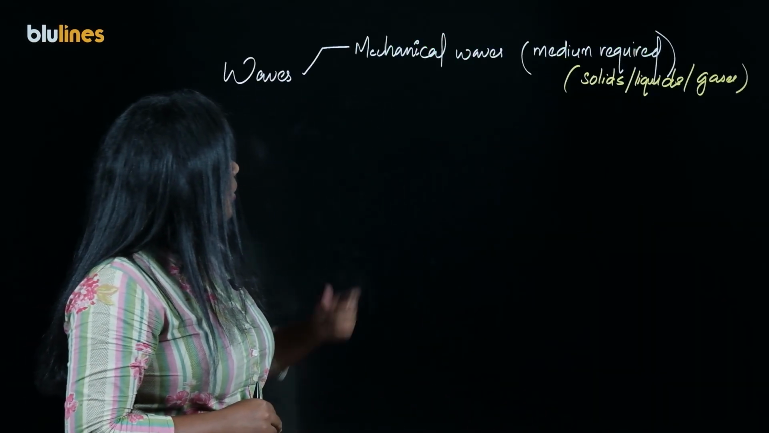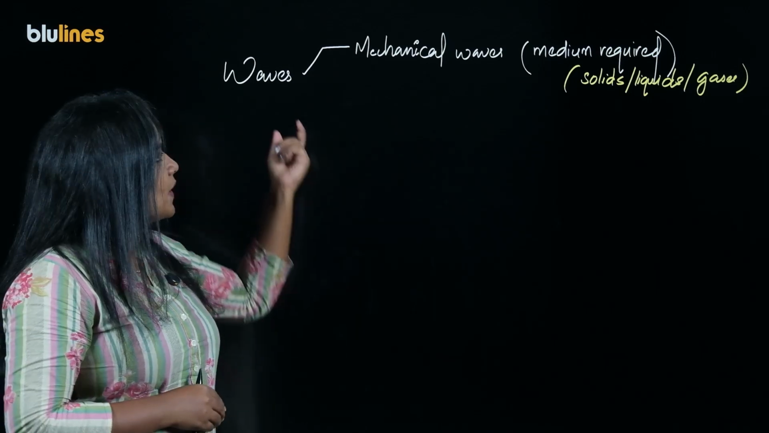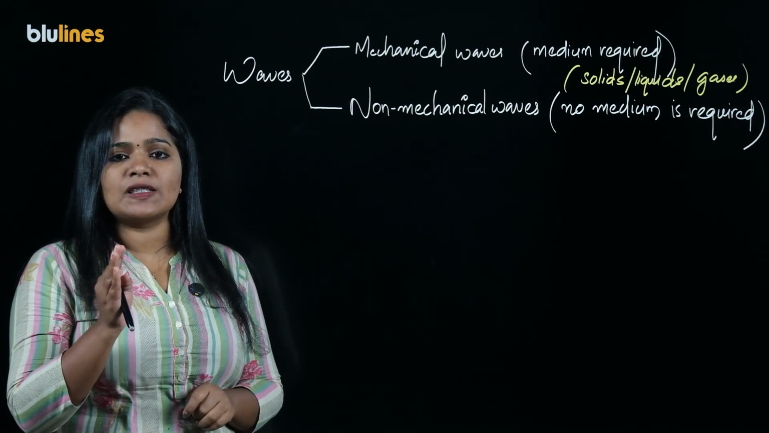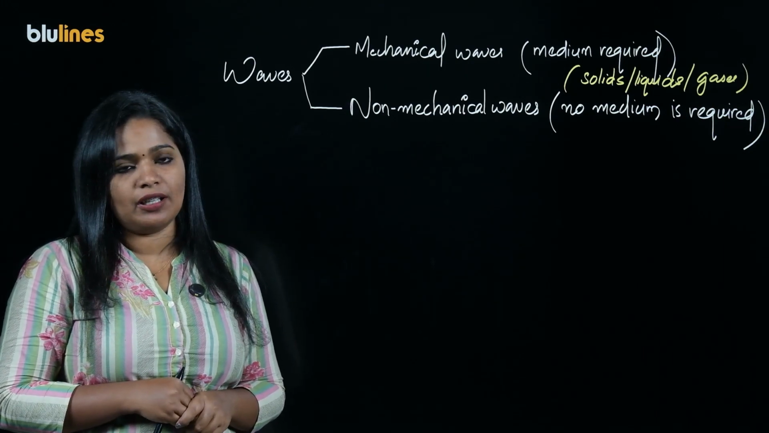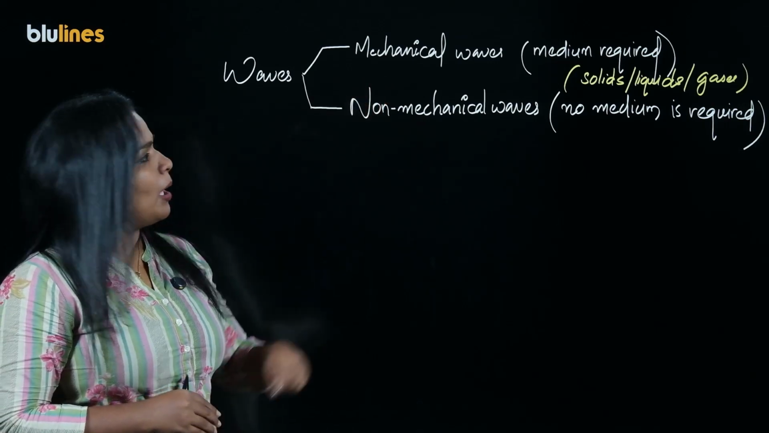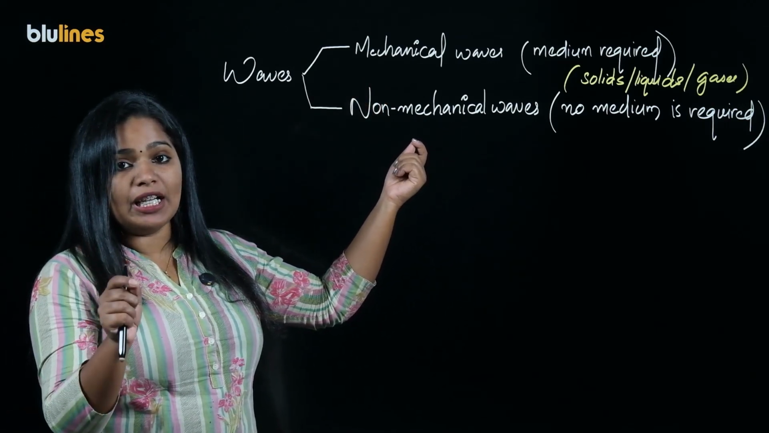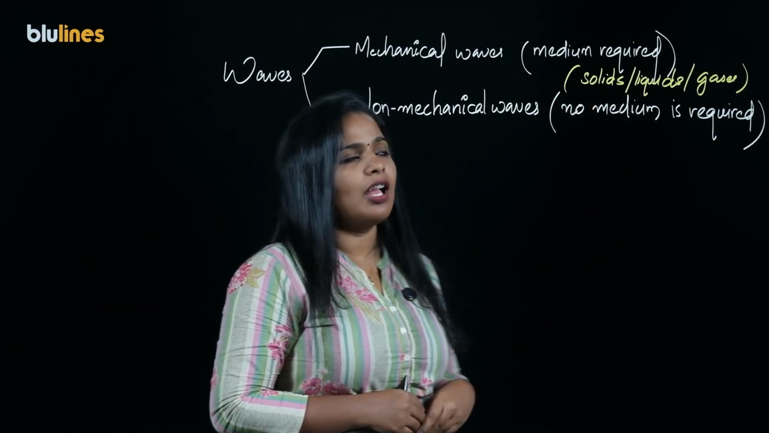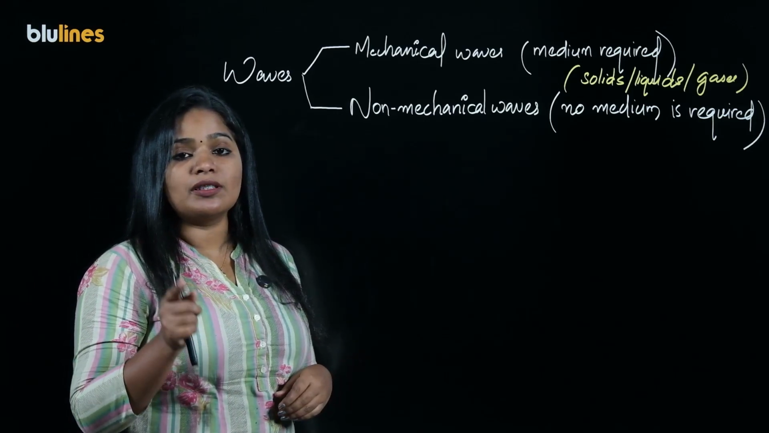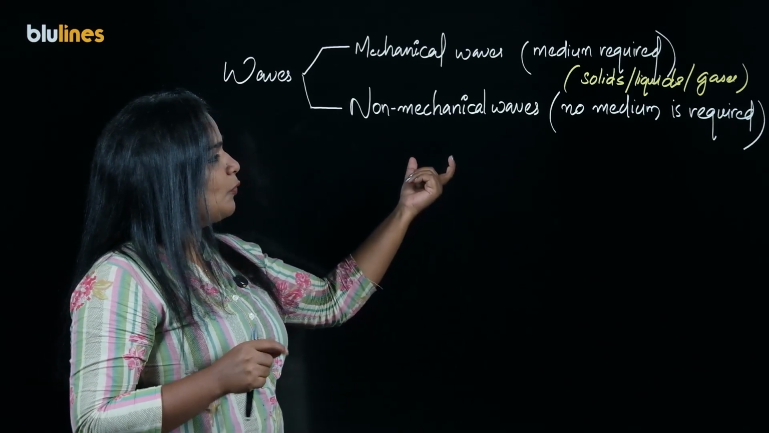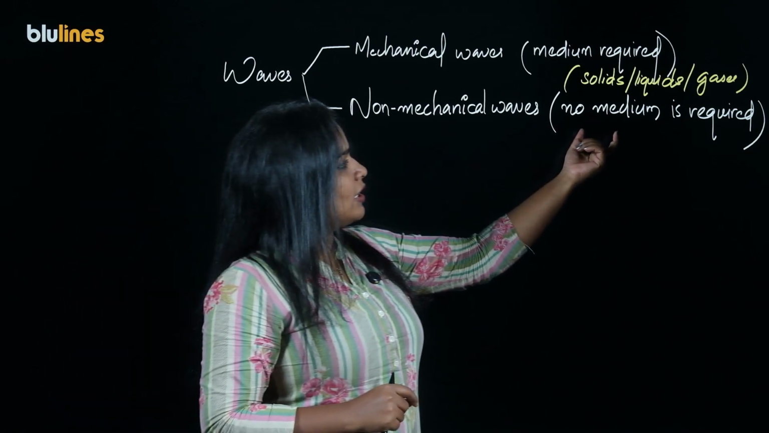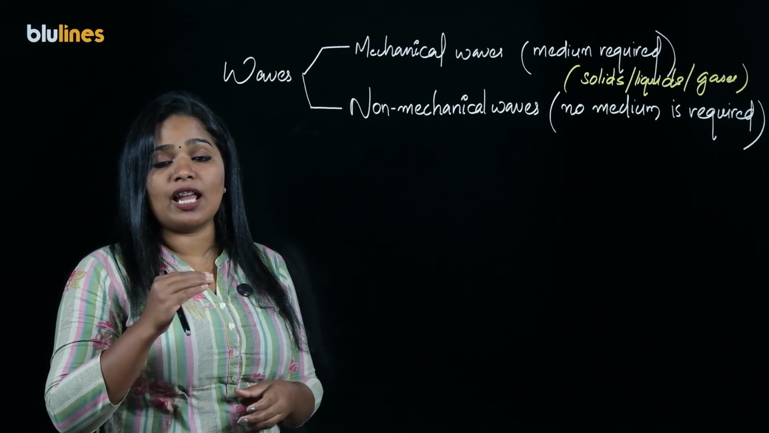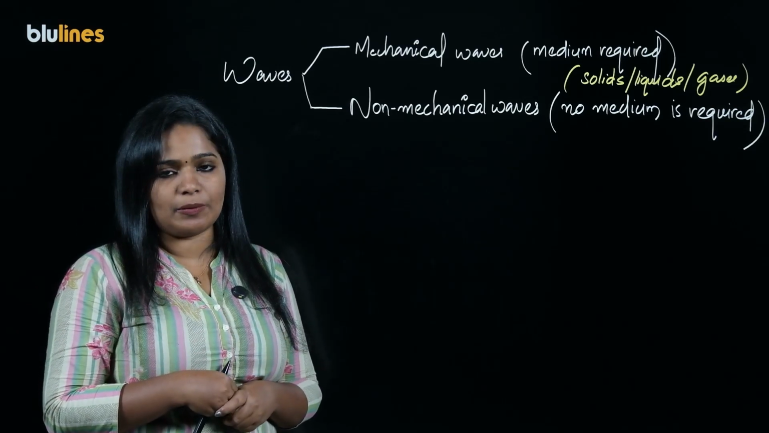See, based on the requirement of medium, waves are classified into two, that is mechanical waves and non-mechanical waves. We have said that sound requires a medium for its propagation. So, what is a mechanical wave? A mechanical wave is a wave that requires a medium for its propagation. Mediums like solid, liquids or gases. Non-mechanical waves are waves that do not require any medium for their propagation. That is, no medium is required. Light is a non-mechanical wave because light does not require a medium for its propagation.